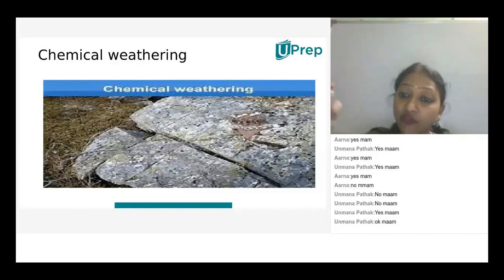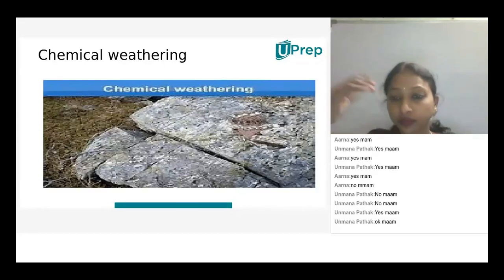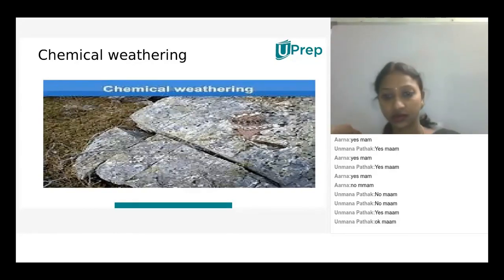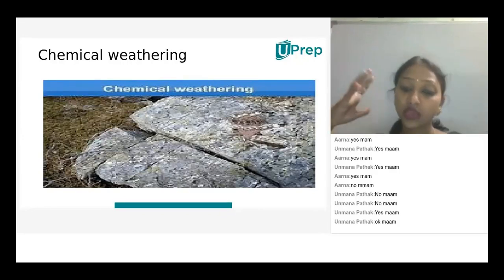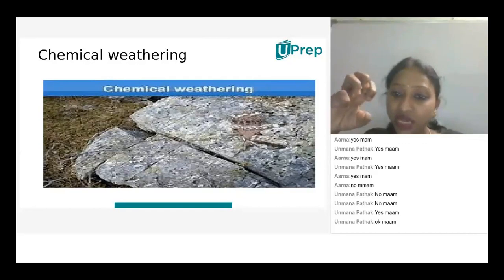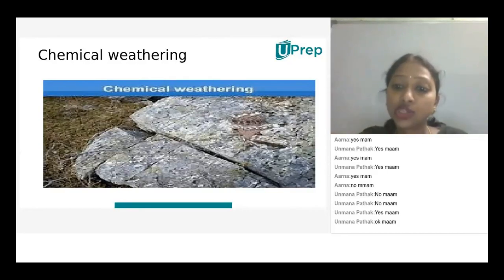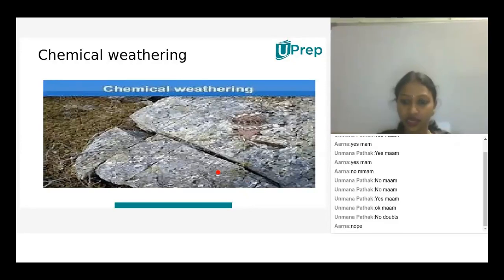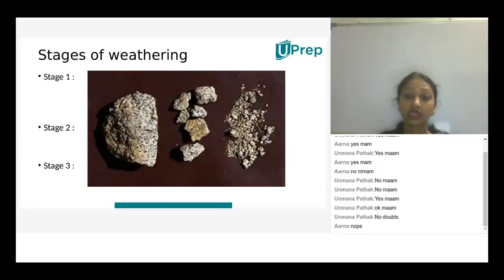Here, the conversion of one kind of rock into another kind of rock happens especially with water. Water plays a major role, children. By the use of this water, one kind of mineral, through the weathering process, converts into another kind of mineral rock. Like physical and chemical, let us discuss the stages of weathering.